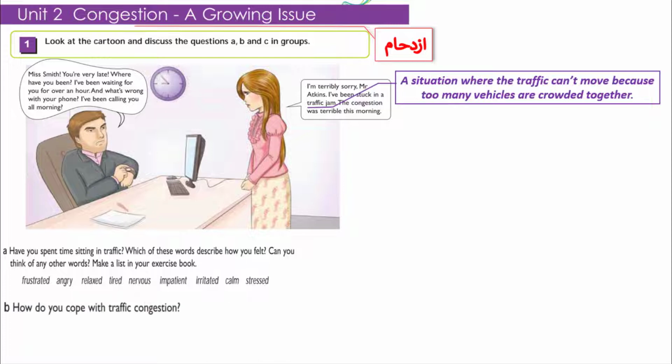And look at question B. How do you cope with traffic congestion? What do you do? Look at C. Have you ever been late for something important because of the traffic? Maybe you came late to school and you missed the class. So what happened? You can tell your partner or you can write the answer yourself. So this is regarding Unit 2.